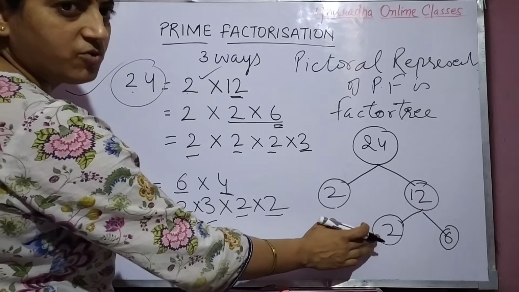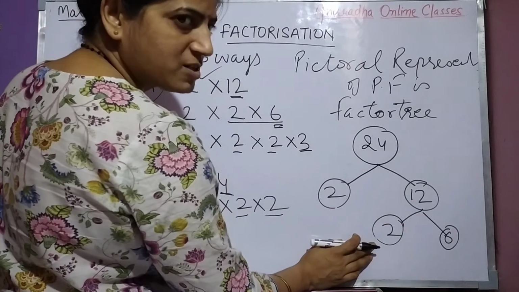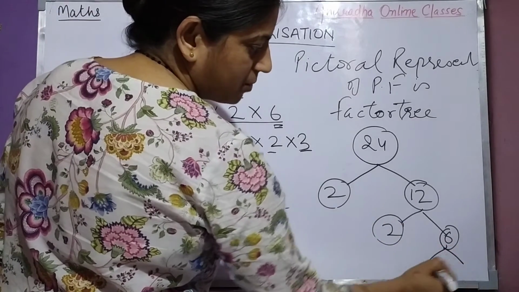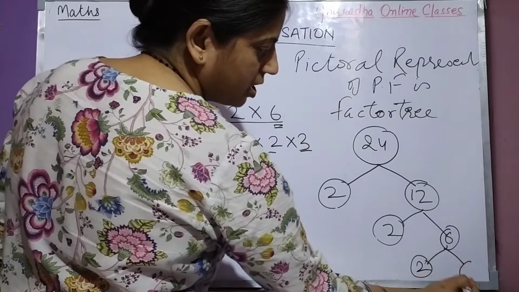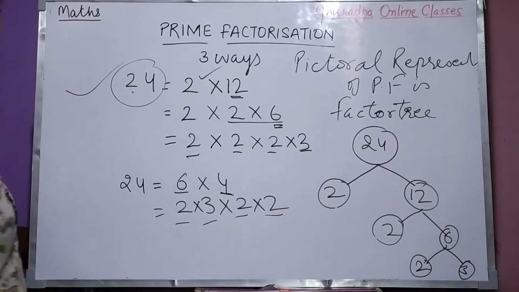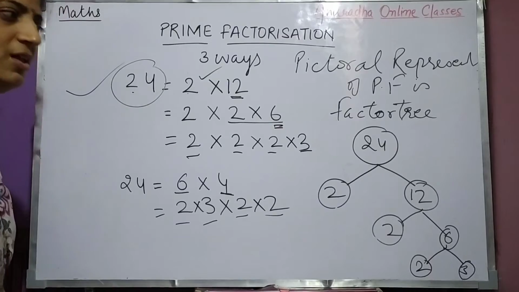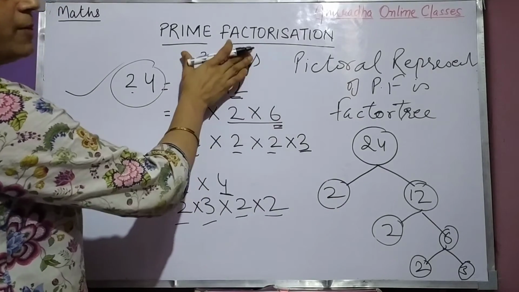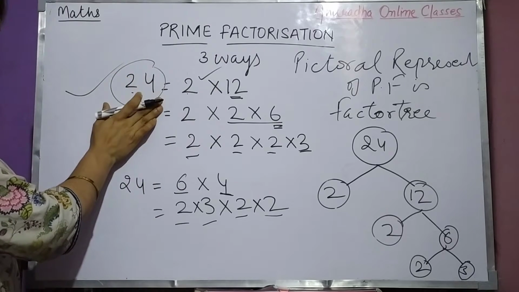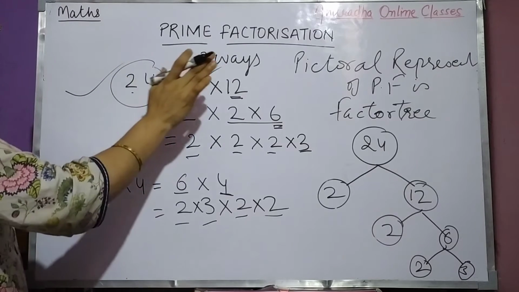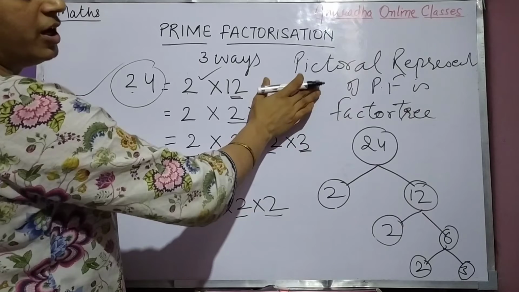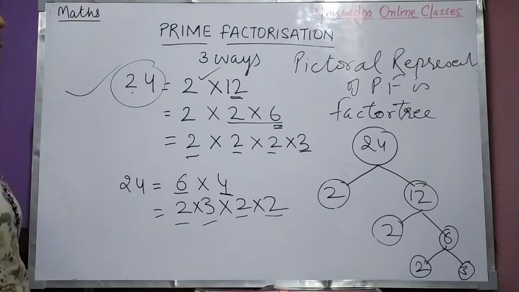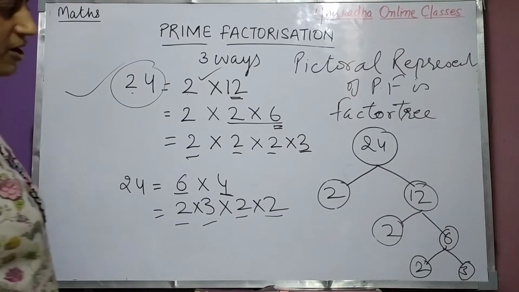Again we get the prime factor. It cannot be split further. Now this can be split further. That is 2 3s are 6. So children, it is very simple. This is known as factor tree. When we represent the factors of a number in pictorial form, then that is what? Factor tree, right?